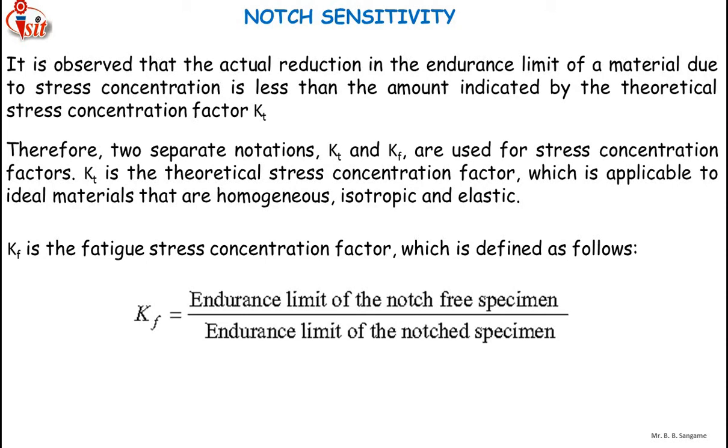Kt is the theoretical stress concentration factor which we have defined in the previous videos, and which is applicable to ideal materials that are homogeneous, isotropic and elastic. And Kf is the fatigue stress concentration factor, which is defined as the ratio of endurance limit of the notch free specimen to the endurance limit of the notched specimen.